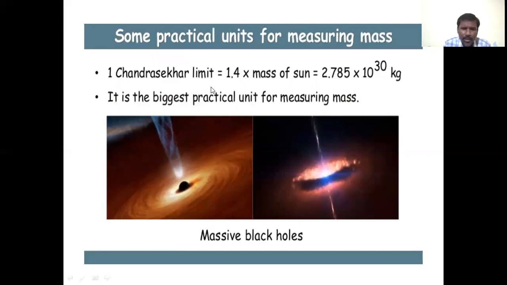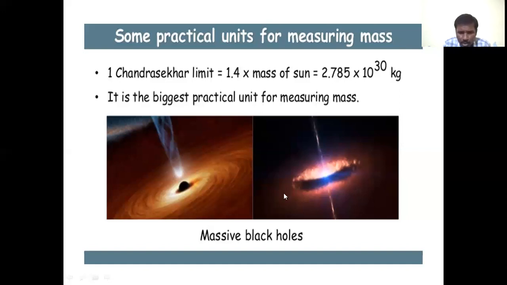Similarly, there is a unit, one Chandrasekhar limit, equal to 1.4 times the mass of the sun, that is 2.785 into 10 to the power of 30 kg.